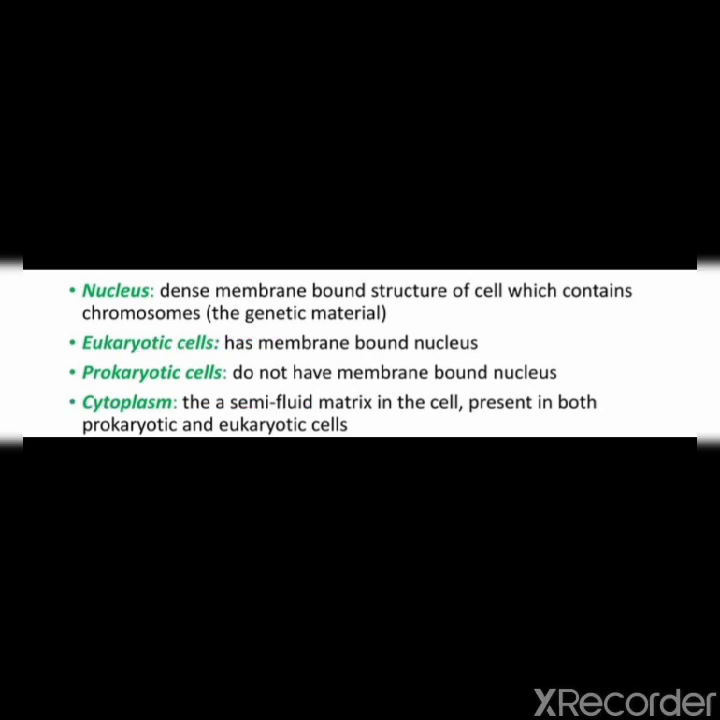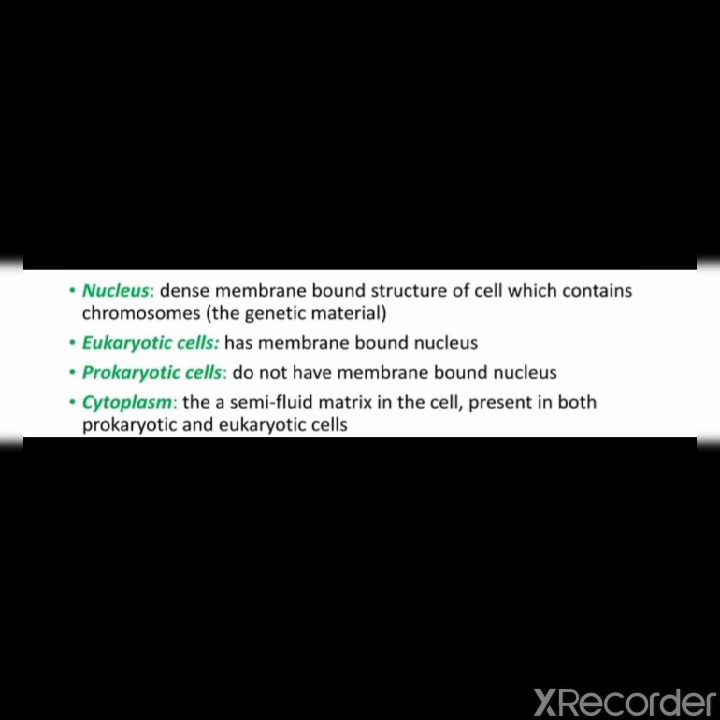You have already studied about the nucleus in previous classes. The nucleus is a dense membrane bound structure of the cell which contains chromosomes, the genetic material. It is the most important and essential part of the cell. Its main function is that it controls all the cellular activities and carries the hereditary information of the cell. The nucleus was first discovered by Robert Brown in 1831.